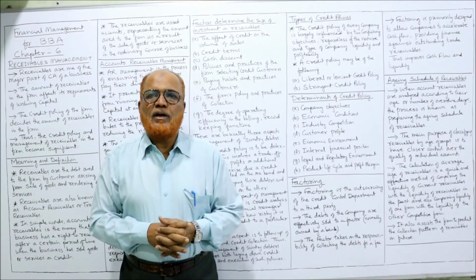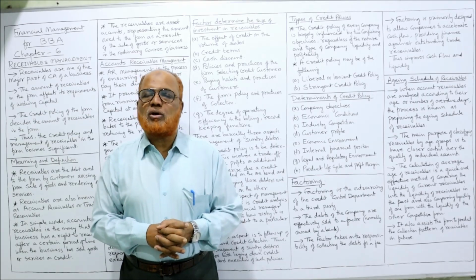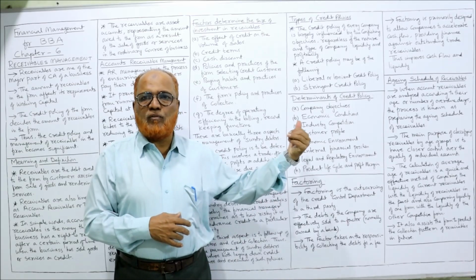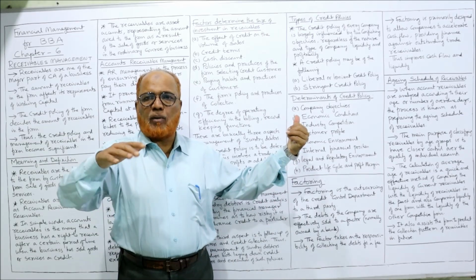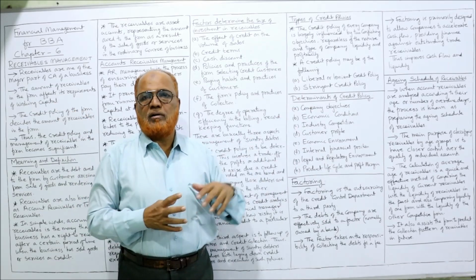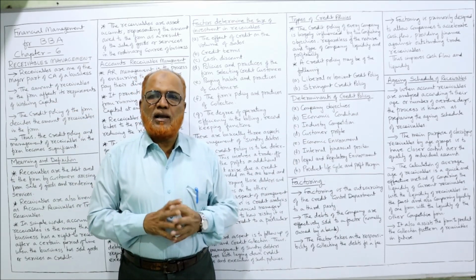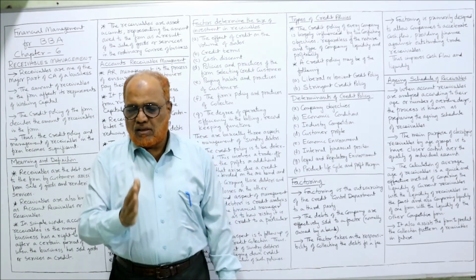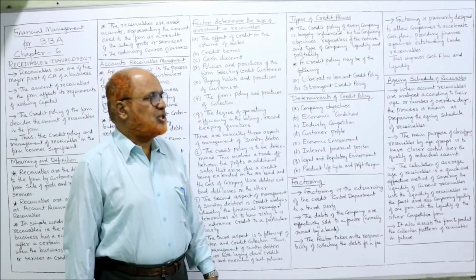And also in the market there is not much competition. If competition is very less, then we can go for stringent policy. If competition is more, go for lenient credit policy. Like this, broadly we can divide the credit policies into two, that is liberal and stringent.